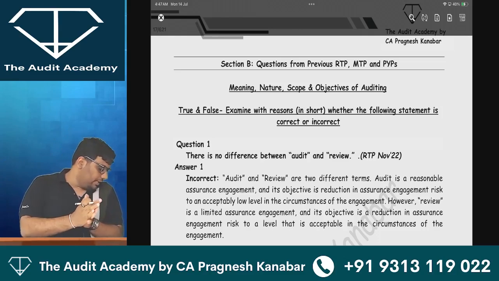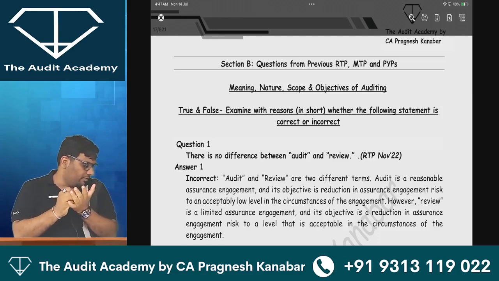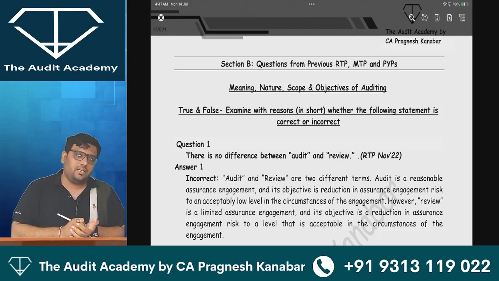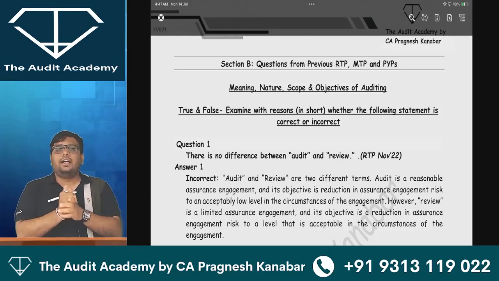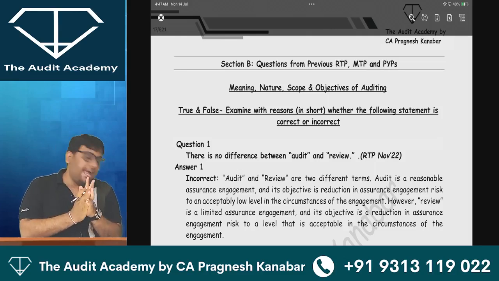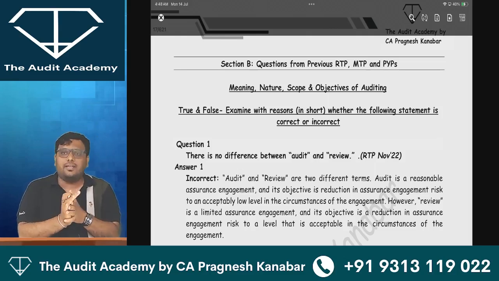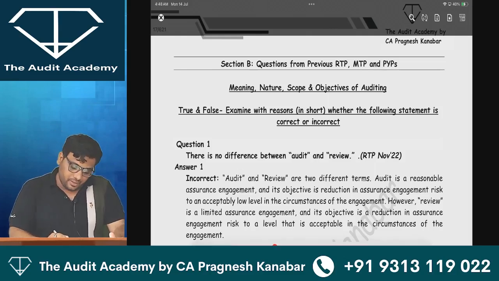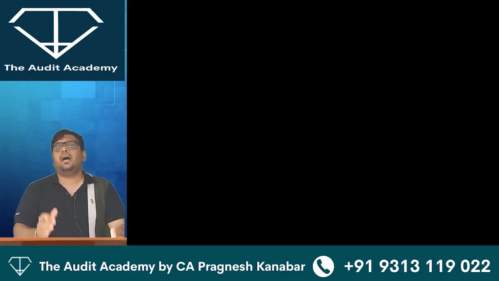For the students who are attending on Zoom, W will be for wait if I am going very fast, L will be for lag, all right, if it lags, Y for yes, and N for no. All right, so I hope I have made myself very clear. I would expect you to participate and make this more lively, so that everyone enjoys the particular discussion. All right, so without wasting any further time, I will straight away start with the discussion.